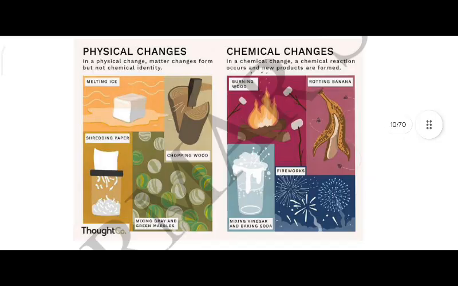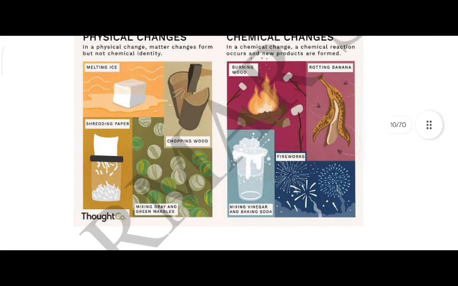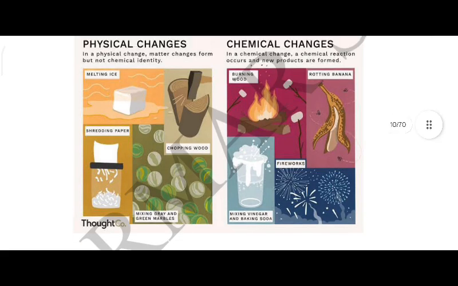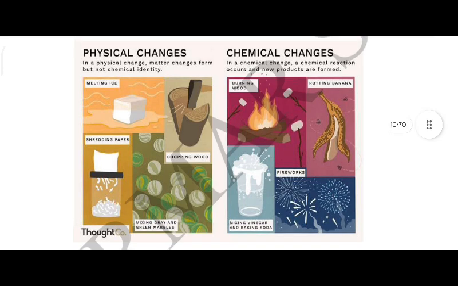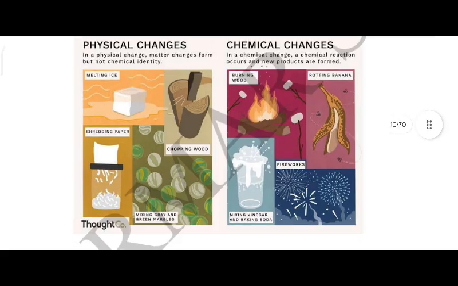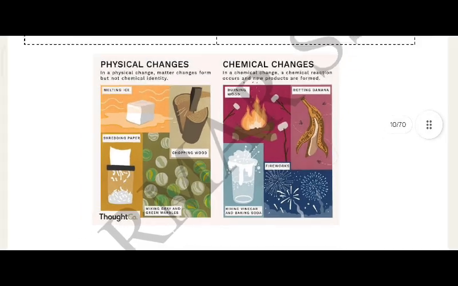Physical changes: in a physical change, matter changes form, but not chemical identity. Ice melting, chopping wood, mixing gray and green marbles, shredding paper. And chemical change: in a chemical change, a chemical reaction occurs and new products are formed. Burning wood, rotting banana, firework, mixing vinegar and baking soda.